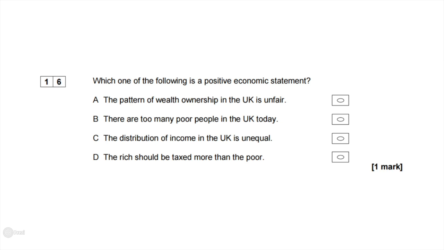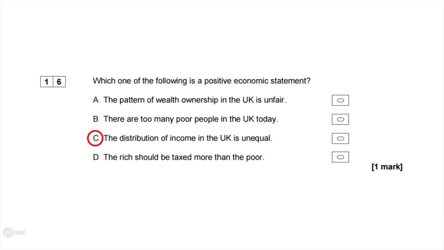C, the distribution of income is unequal. This can be tested because we can see how much the rich 1% has compared to how much the middle 1% at 49.5 to 50.5, and how much the poorest 1% has. We can see if the distribution in the UK is unequal. We can test this. And so that means that this is a positive economic statement. So the answer is C.